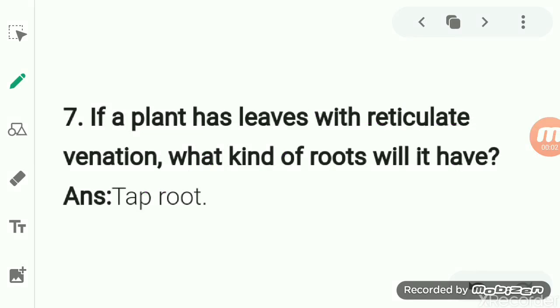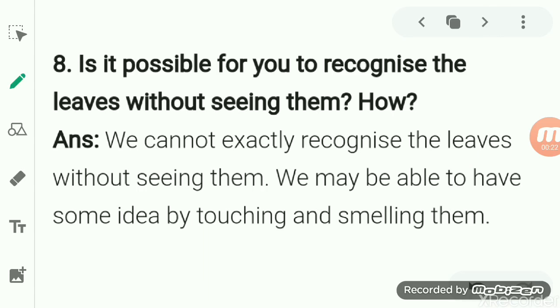Now the same type of question is asked here also: if a plant has a leaf with reticulate venation, what kind of root will it have? It was just like the previous question. So we studied that if a leaf has reticulate venation, then the root will be a taproot. Is it possible for you to recognize the leaf without seeing them?